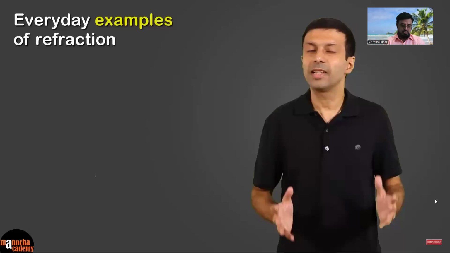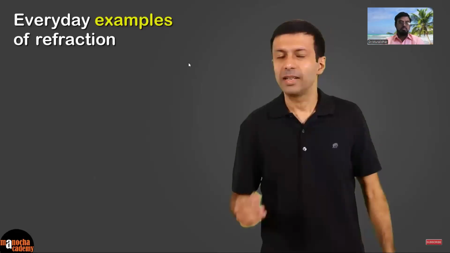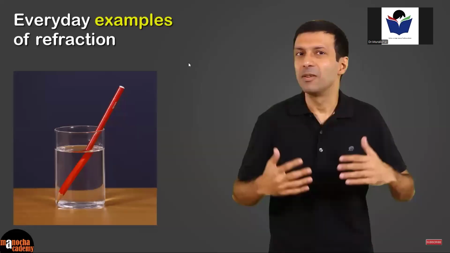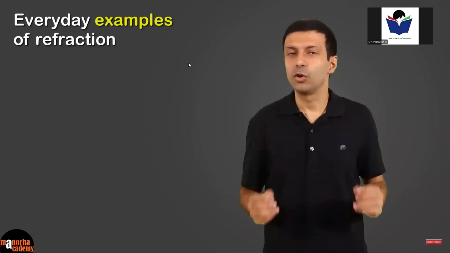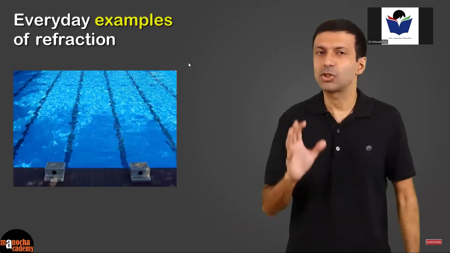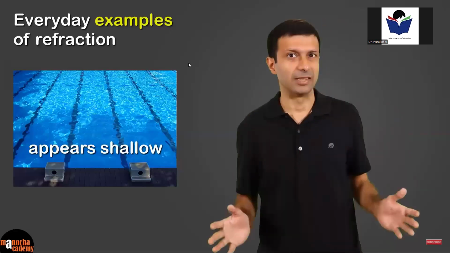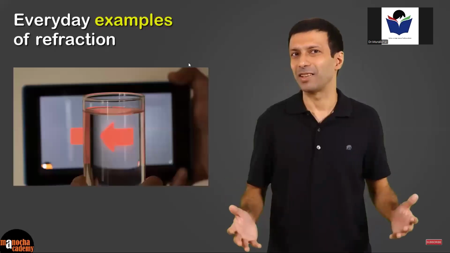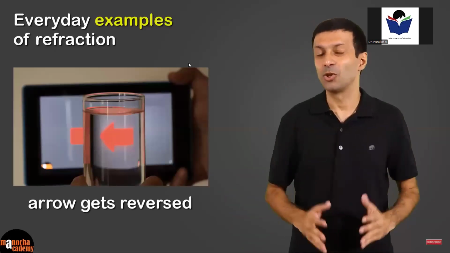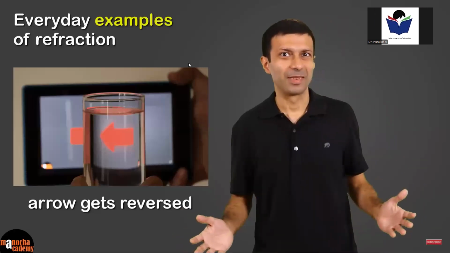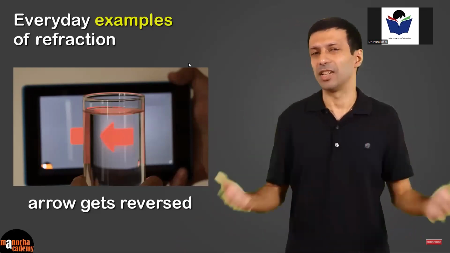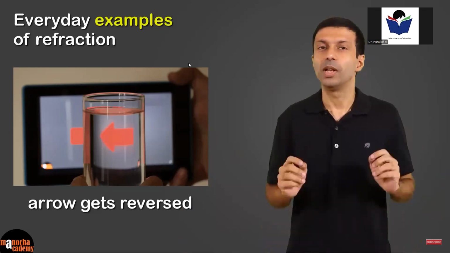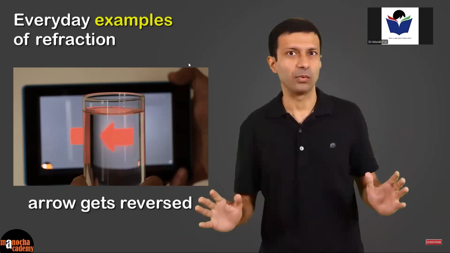One thing that you might have noticed, or you can try yourself, is take a pencil and put it in a glass of water. The pencil will appear bent. It's due to refraction of light. Another example is if you go and stand near a swimming pool, it actually appears shallower than it really is. And of course, the magic trick that we saw at the beginning of the video. So do go ahead and show it to your friends, but don't tell them the secret. And there are many other examples of refraction, but we'll look at those in detail in a separate video.